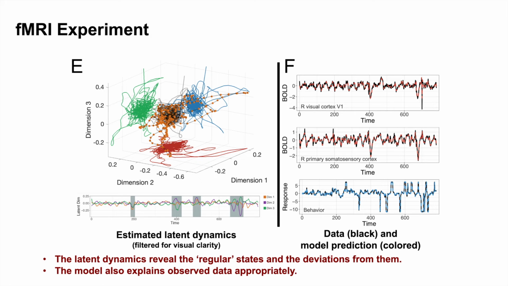With this verification, we fitted the GPJM to a subset of data from an ongoing study. Here we report the result from a three-dimensional dynamics model. Panel E shows the estimated dynamics. The orange dots on the 3D plot and the gray bands on the time series plot show the departure from the middle areas in the embedding space, suggesting that the estimated dynamics reveal the regular states and the deviations from them. Panel F shows the behavioral response and neural data from two selected brain regions with corresponding model predictions. As in the simulation, the fitted model explains the data appropriately.